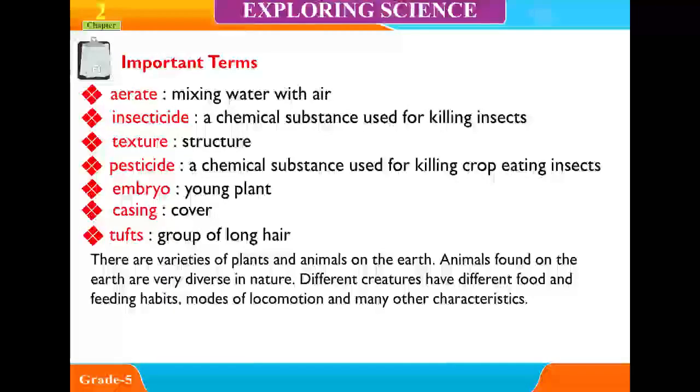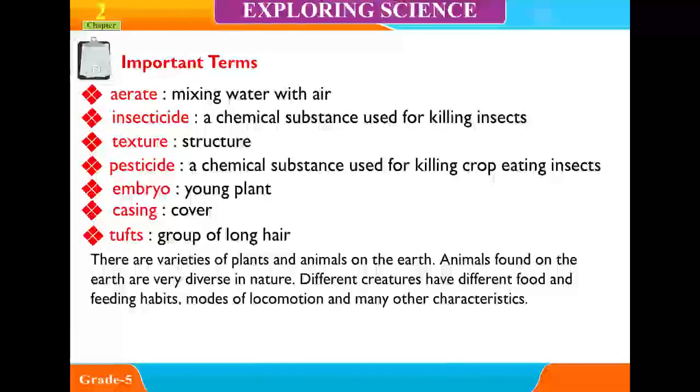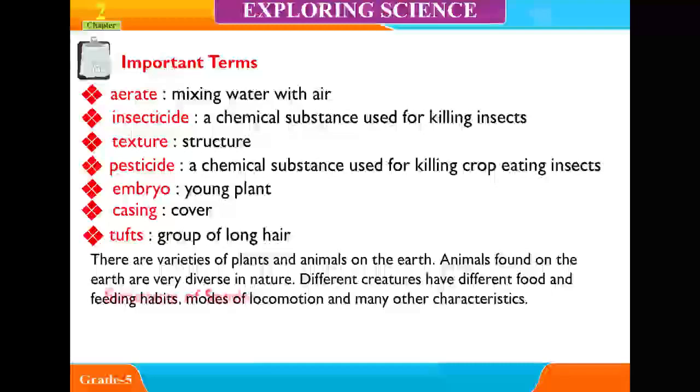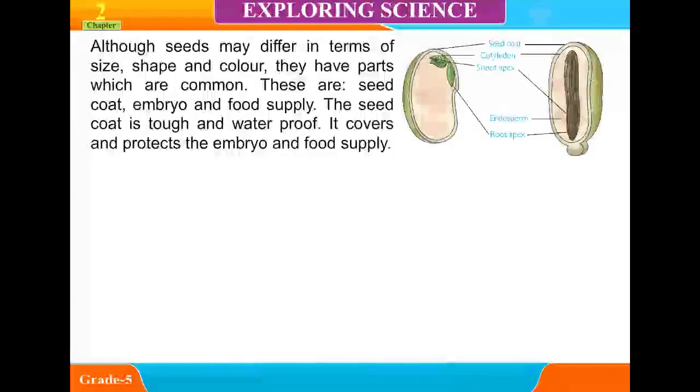Seeds of one plant differ from the seeds of other plants in terms of their number, shape, size, texture, and color. Structure of seeds. After the fertilization inside the ovary of a flower, the fertilized egg cell divides many times to form the embryo. The plant embryo forms a hard wall around itself, and that is then known as seed. Although seeds may differ in terms of size, shape, and color, they have parts which are common. These are seed coat, embryo, and food supply.